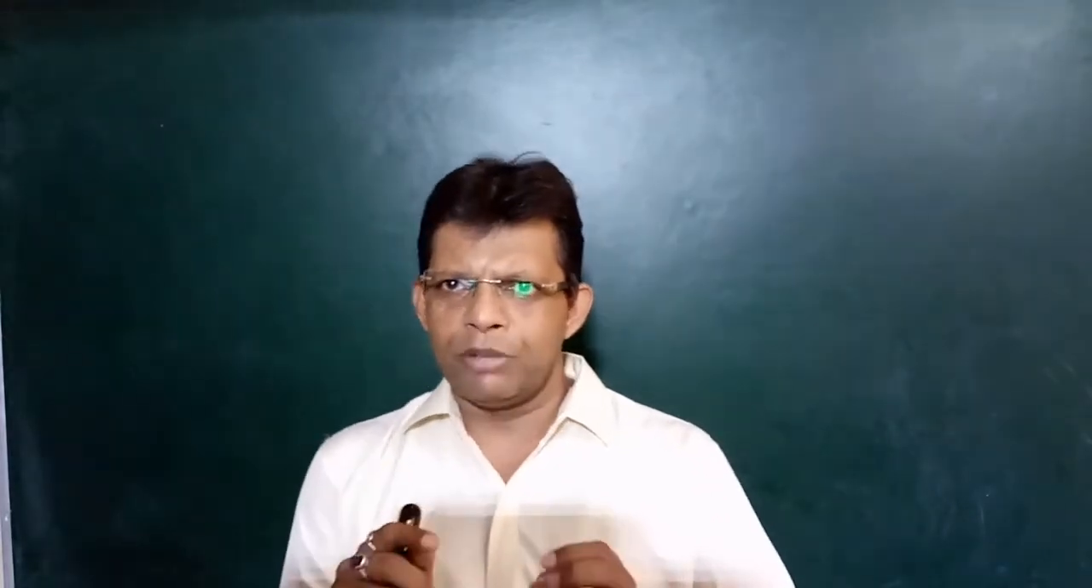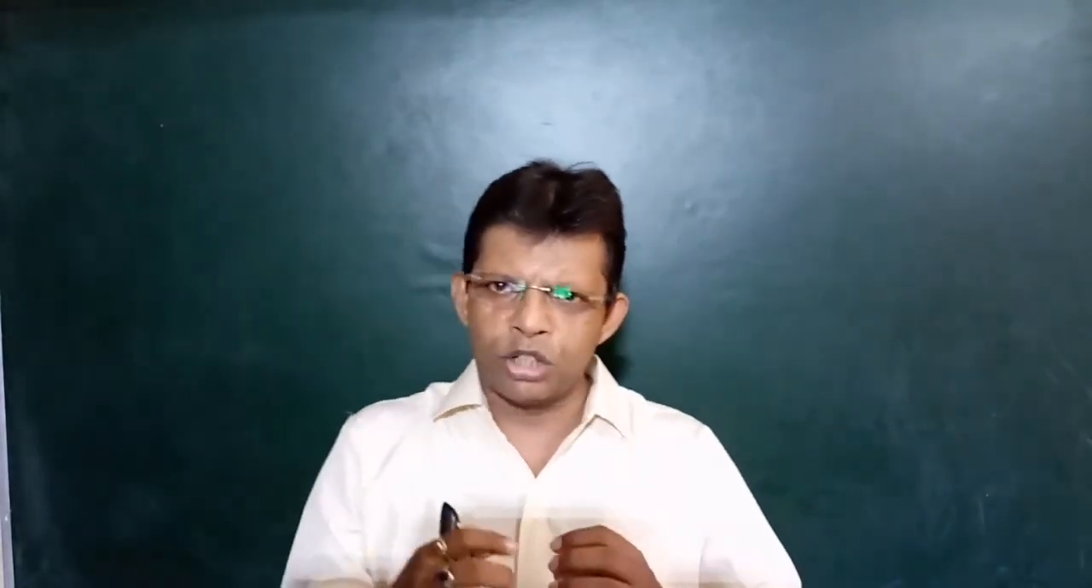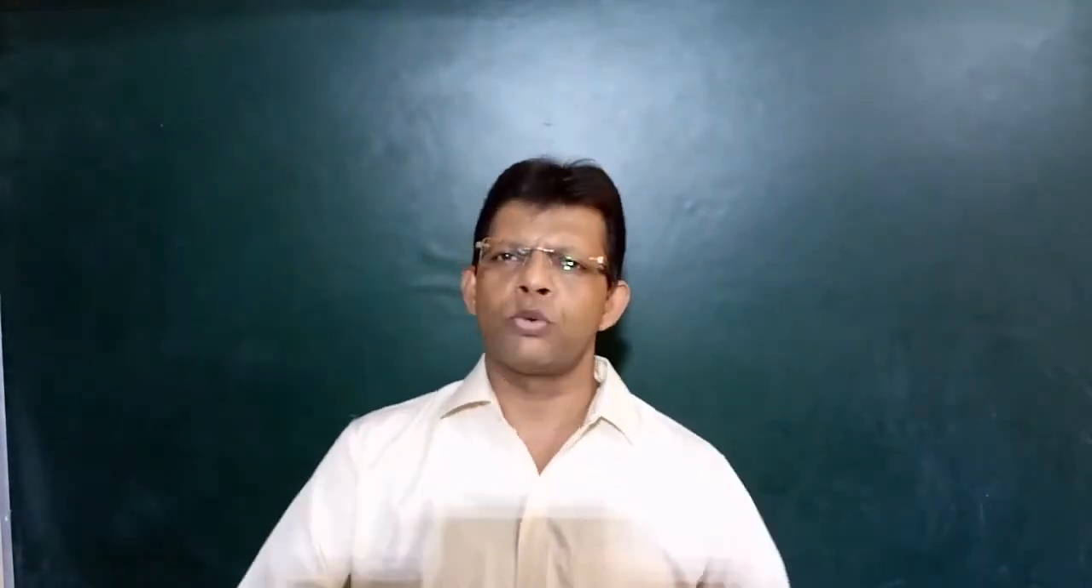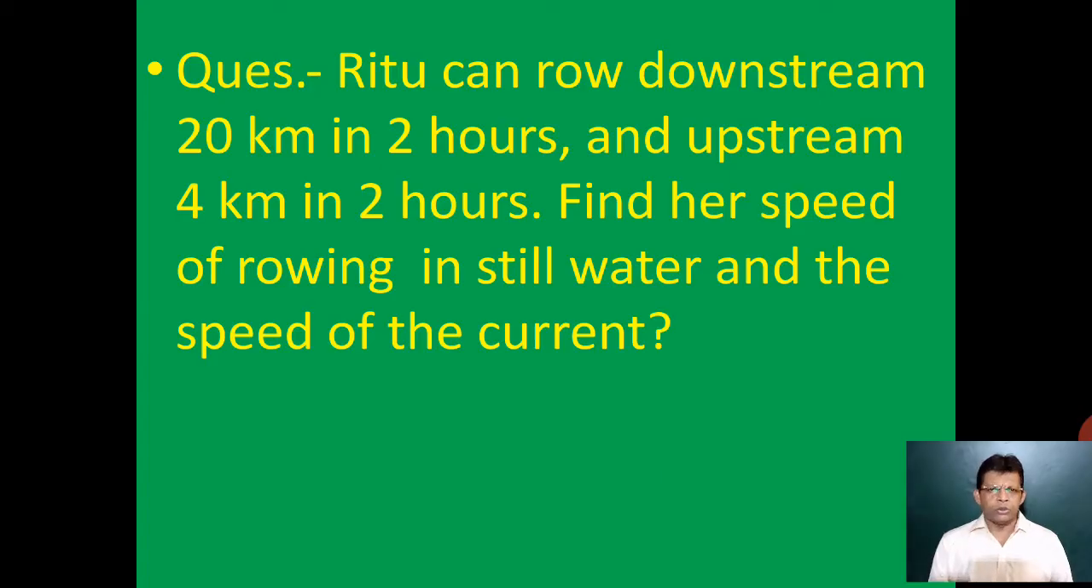So now we have seen both the clips. I'm sure that you must be able to visualize what happens when a boat is moving upstream and what happens when the boat is moving downstream. So let's take a question. Ritu can row downstream 20 km in 2 hours and upstream 4 km in 2 hours. Find her speed in still water and the speed of the current.